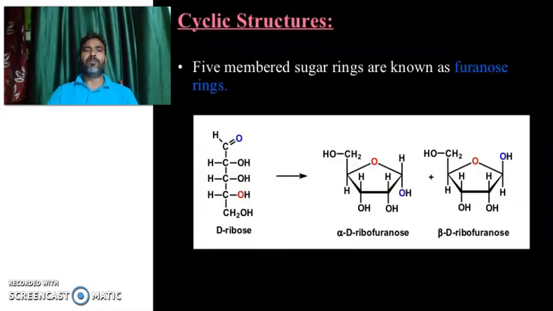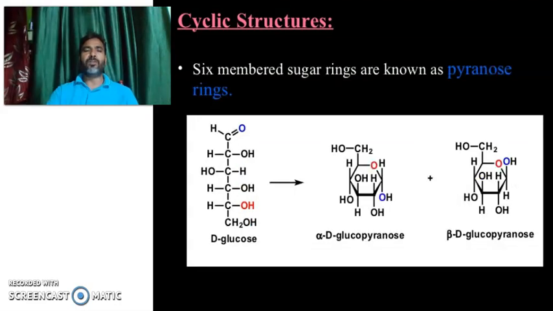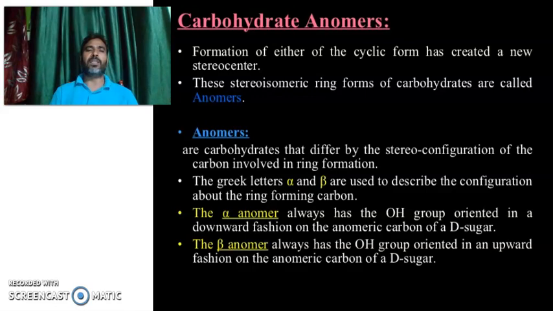And further stereo configuration of simple sugar. So 5-member rings are known as furanose rings. You can see alpha-D-ribofuranose, beta-D-ribofuranose. So 6-member rings are known as pyranose. You can see alpha-D-glucopyranose, beta-D-glucopyranose. So carbohydrate anomers. Formation of either of the cyclic forms has created a new stereocenter, and these stereomeric ring forms of carbohydrate are called anomers.